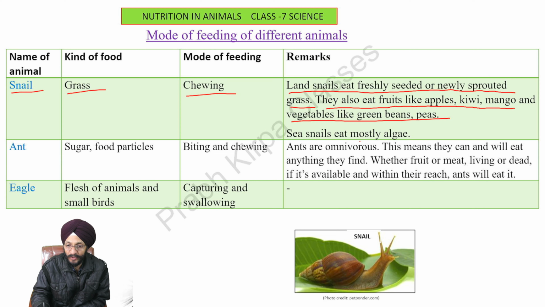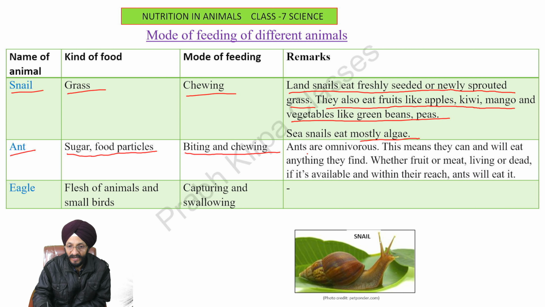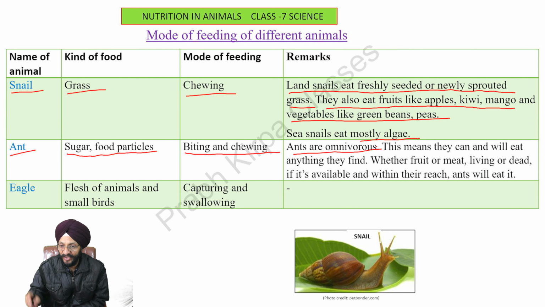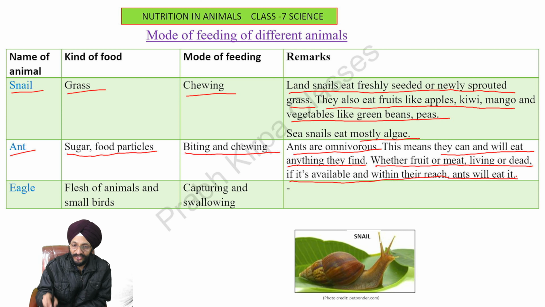Sea snails eat mostly algae. Ants, you have often seen these in your houses. They like sugar and food particles. Their mode of feeding is biting and chewing. Ants are omnivorous. They eat anything. This means they can and will eat anything they find, whether it is fruit, meat, living or dead. If it is available and within their reach, ants will eat it.